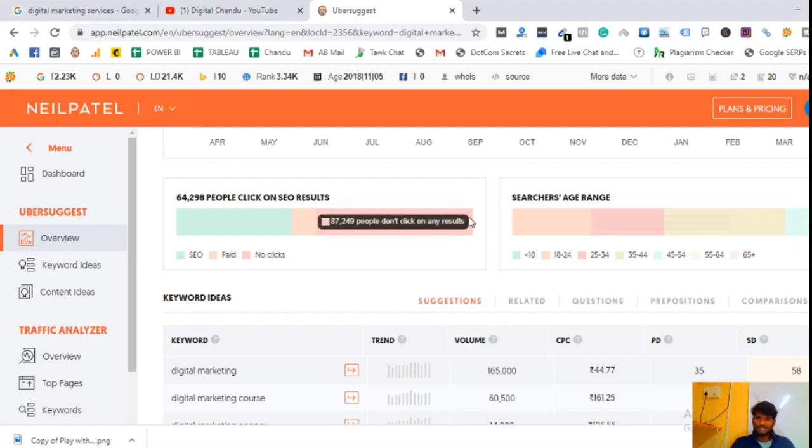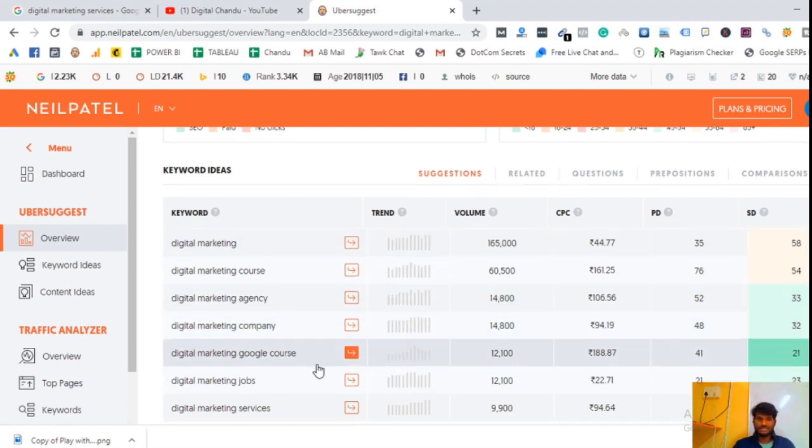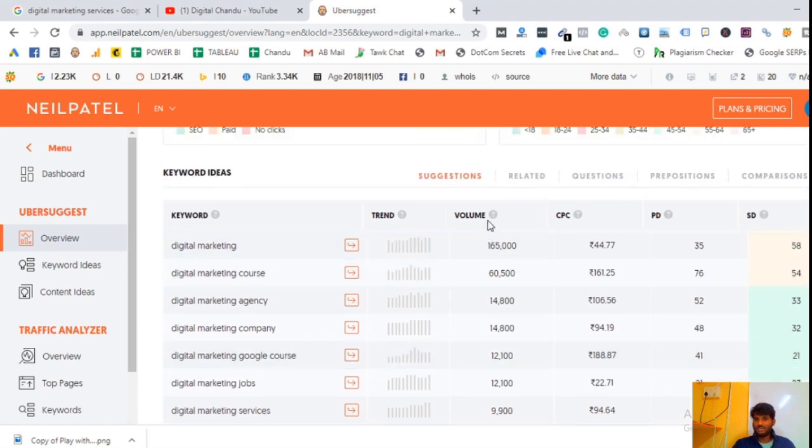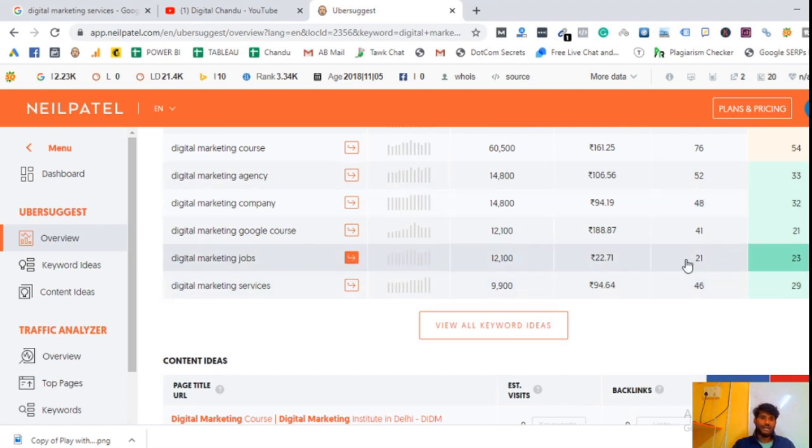After that you can see the sessions on desktop whenever you search digital marketing in Ubersuggest. Here are keyword ideas, guys. See, for digital marketing, the related keywords are digital marketing course, digital marketing agency, digital marketing company, digital marketing Google course. Everything is showing in front of us with search volumes, CPC, PD meaning paid difficulty, and SD meaning SEO difficulty.